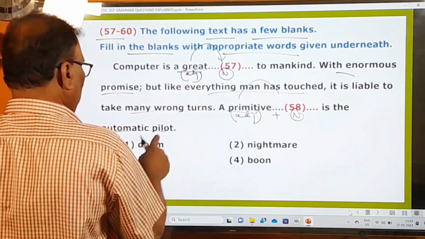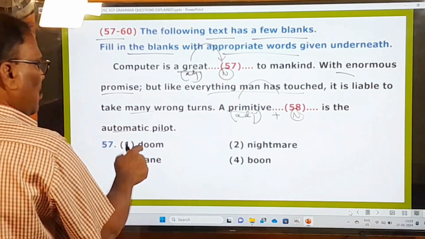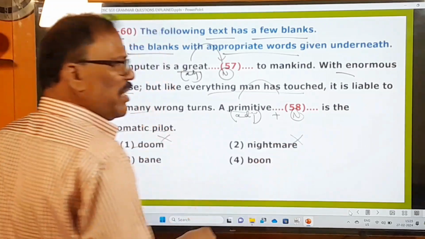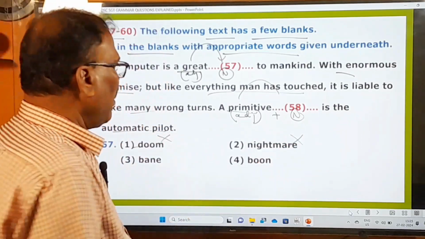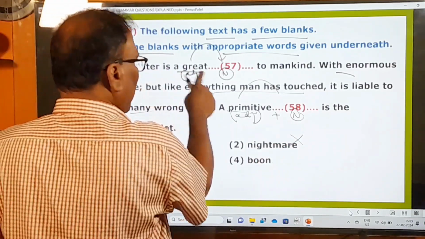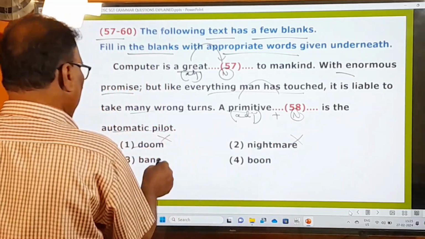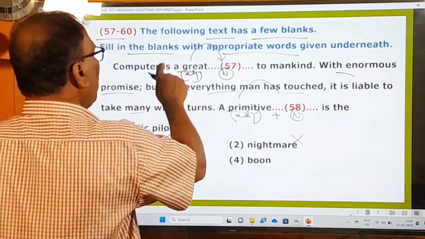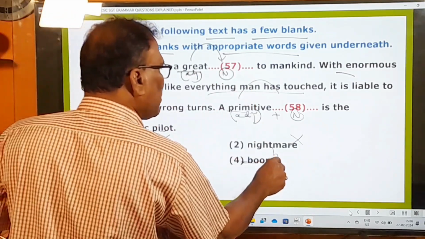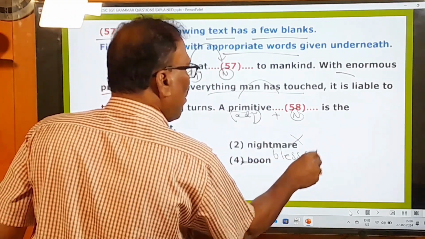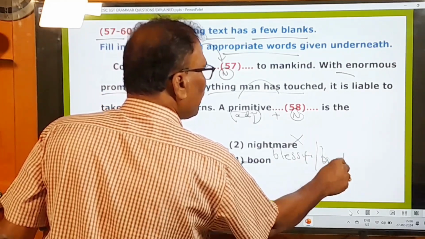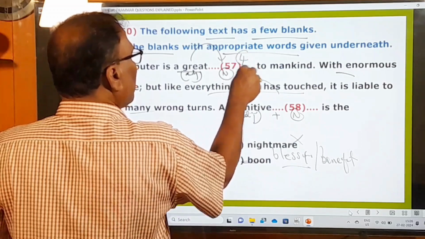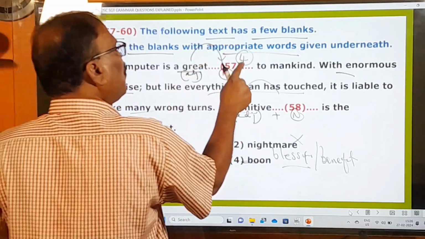Computer is a great doom to mankind. Doom means death or ruin. Is it that? No. Nightmare means a frightening dream, a bad dream. Is a computer a great nightmare? No. Bane means poison. Computer is a great poison to mankind? No. So computer is a great boon. Boon means blessing or a benefit. Therefore you use this fourth one in this blank. Computer is a great boon to mankind, right?